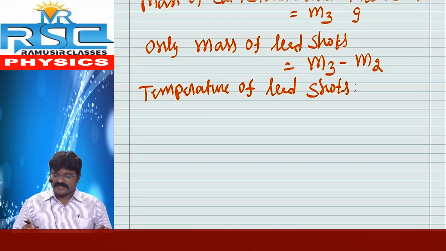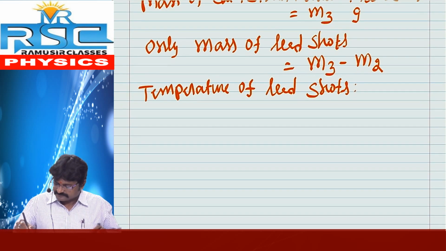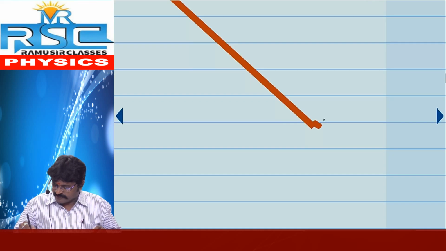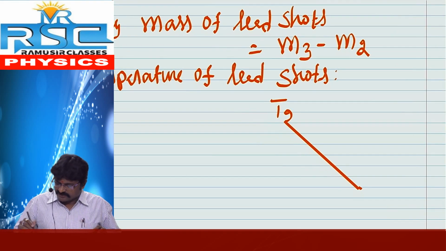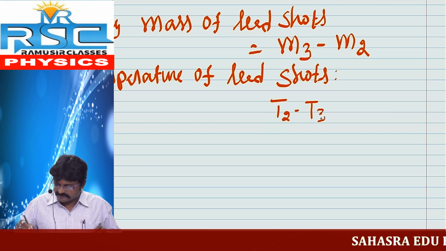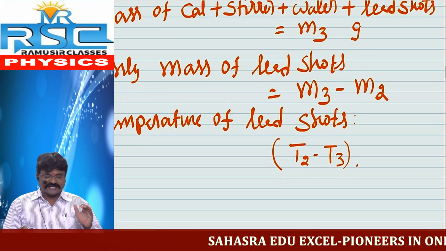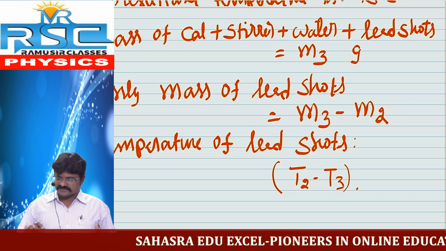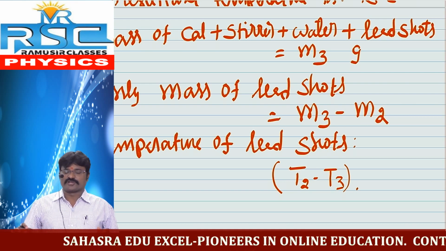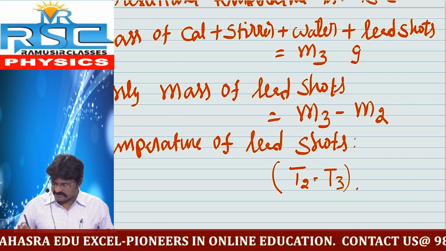Now the temperature change of lead shots is T2 minus T3. We already calculated the mass of lead shots as m3 minus m2.